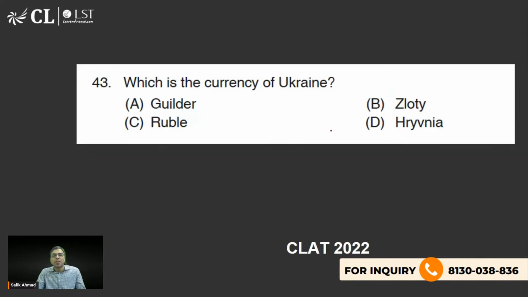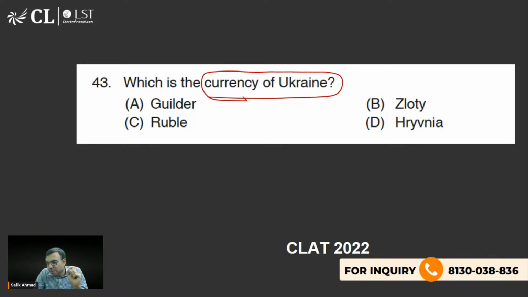ठीक है. अब देखो, which is the currency of Ukraine? Guilder, zloty, ruble, hryvnia. What is the right answer? This was also mentioned in the Wikipedia page, अगर आपने यूक्रेन के बारे में पढ़ा होता. So that is why I say whatever is in the news, please read the Wikipedia page properly. Initially 4, 5, 6 paragraphs and side में जो लिखा होता है, that you should read.